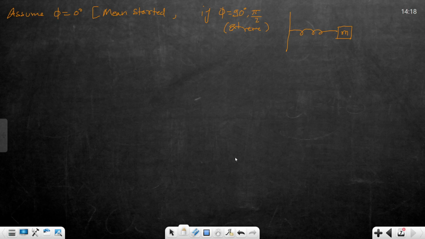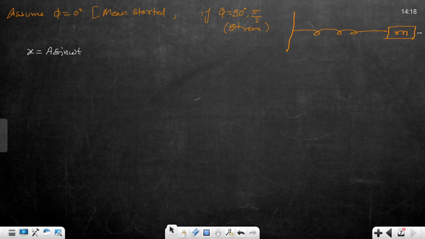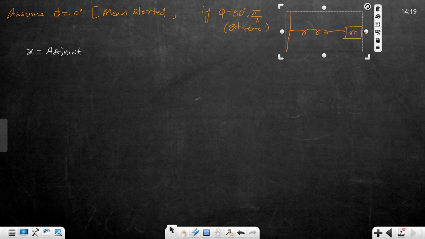You can start the motion from the mean or from the extreme. From the mean, if you provide some velocity to the block, it will go right, stop, then come back, then go left, and the oscillation will start. So to start, you have to give some velocity. And if you want to start the motion from the extreme, you stretch it and release it. So you can start the motion either from the mean or from the extreme position. Clear?